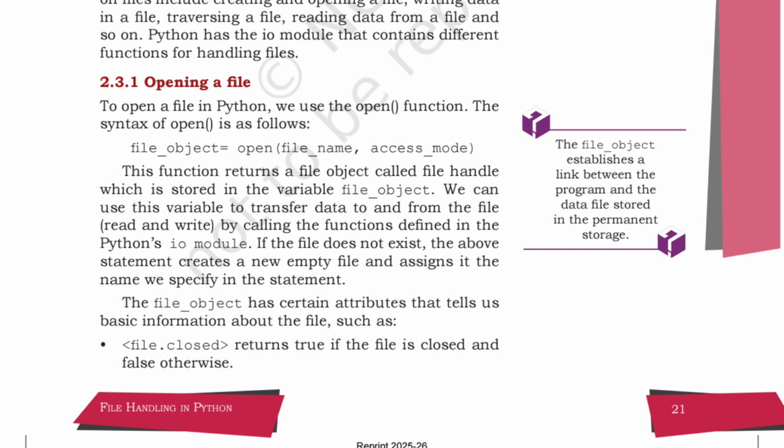This function returns a file object called the handle, which is stored in the variable file object. It is considered as a variable.